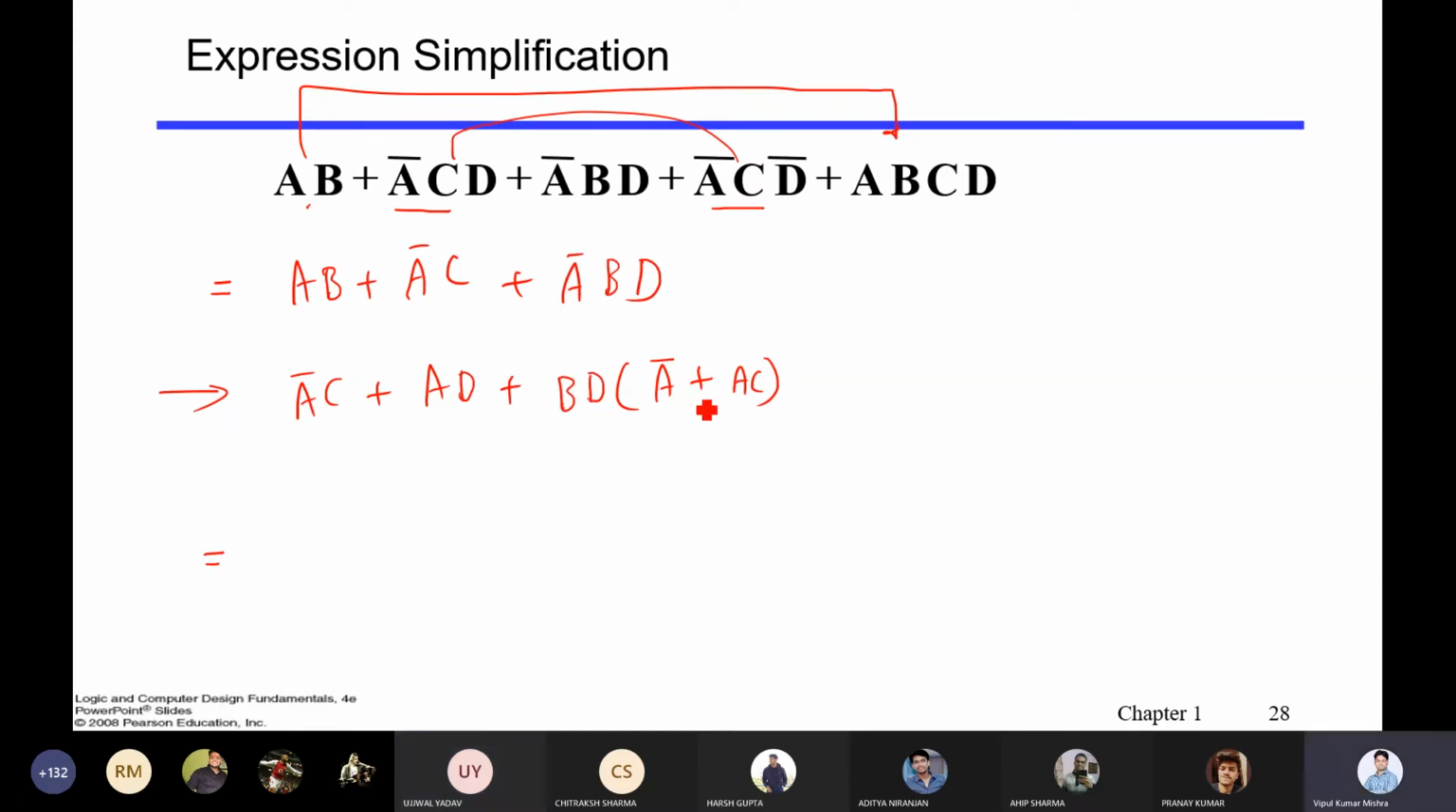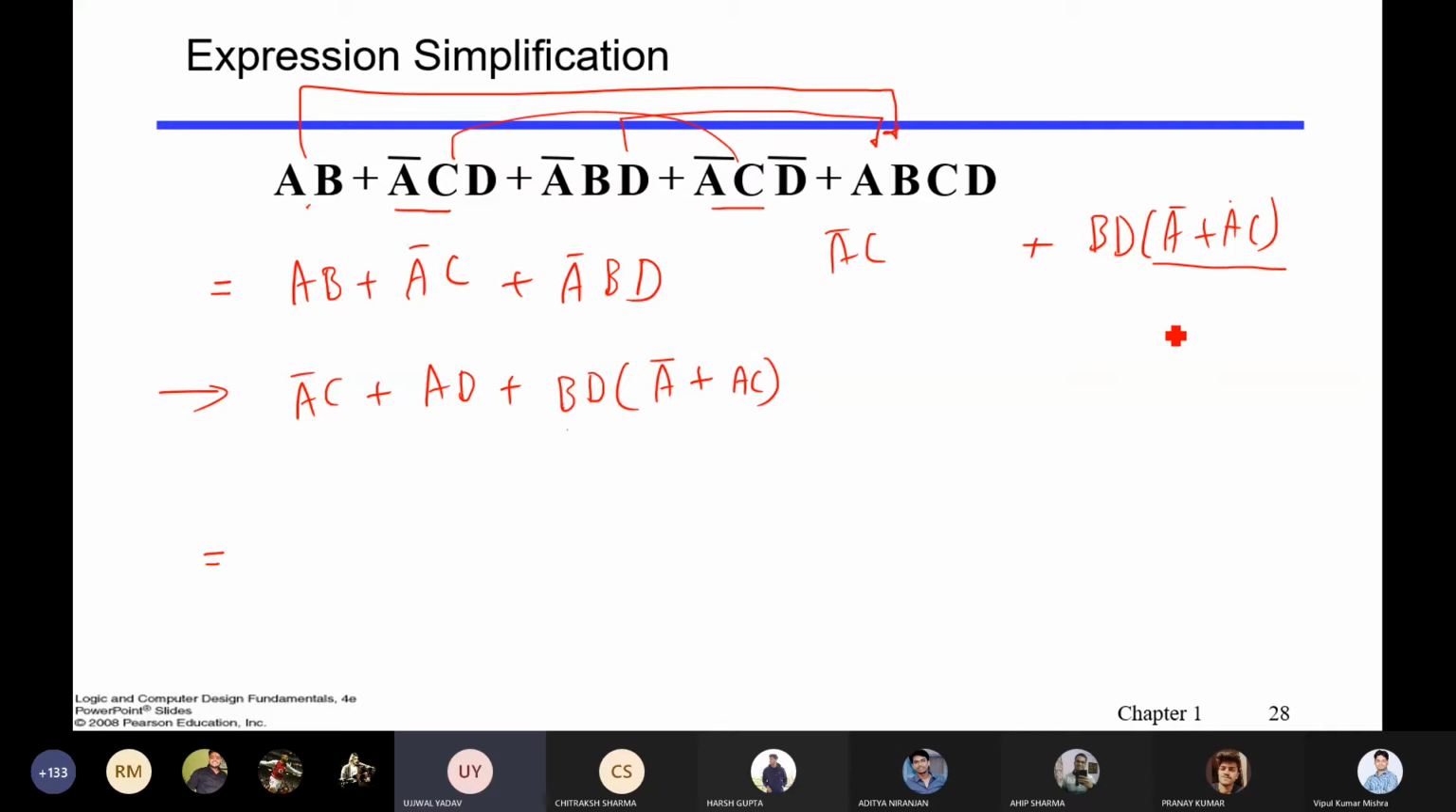So from where did you get this? Sir, first I had taken common A bar. Wait a minute. The first, third and last. This, okay, third and last, this and this, right? I have taken common BD here. So in the bracket will come A bar plus AC. A bar plus AC. Okay. Then I have taken common from A bar CD, A bar CD one. So you have taken it, so A bar C will be left. In the bracket will be 1, yeah, because D plus D bar.